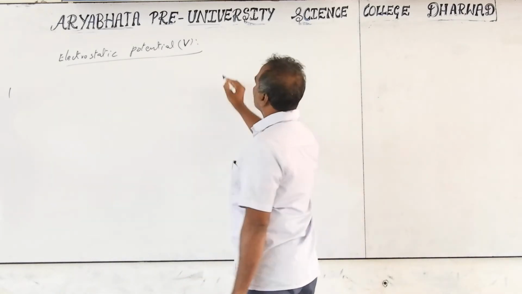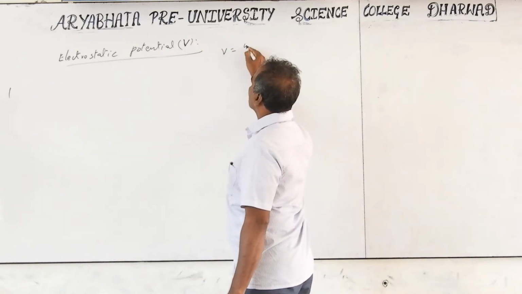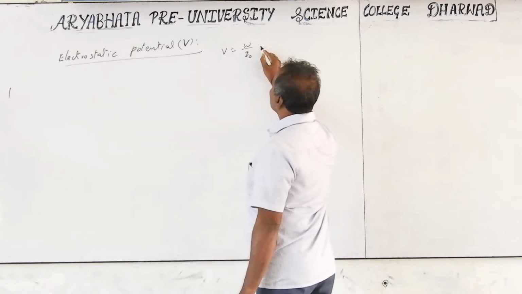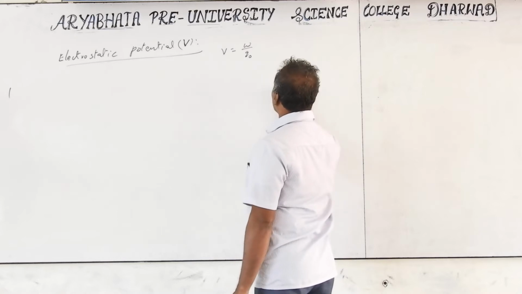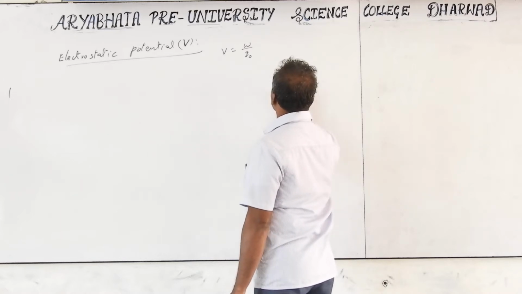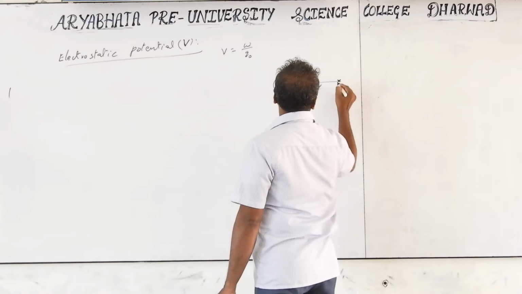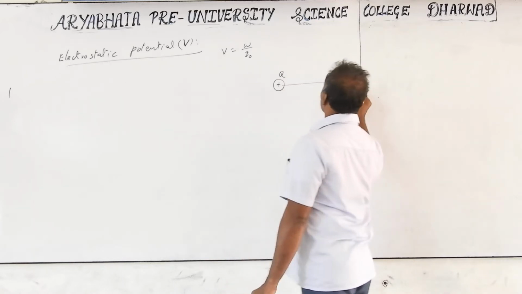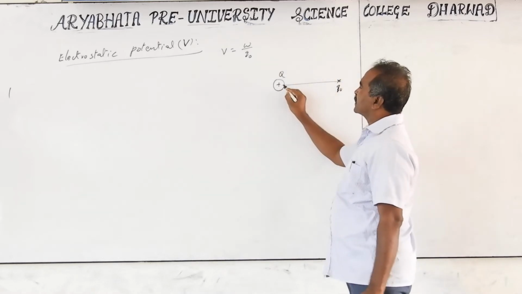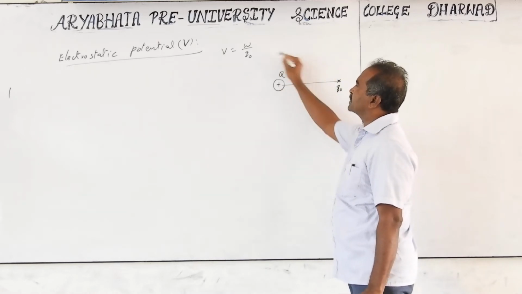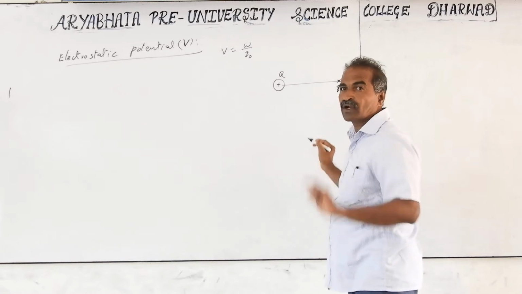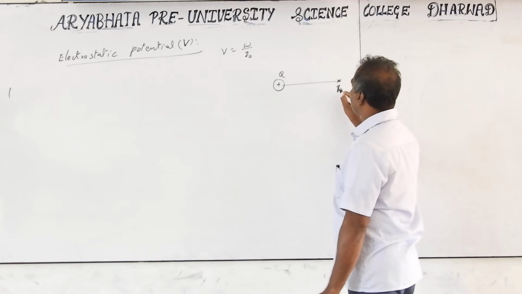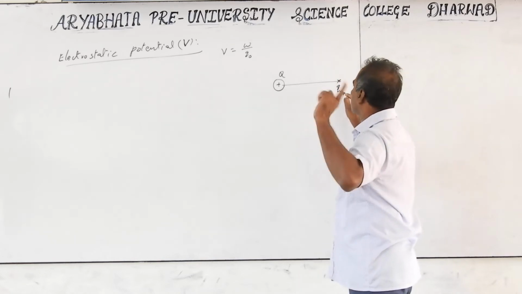Electrostatic potential is defined as the work done to move a unit positive charge from infinity to the given point in the electric field. So Q0 is moved from infinity to the given point in the electric field. For this source charge, the electric field is around it up to infinity. At infinity we imagine there are no other charges.